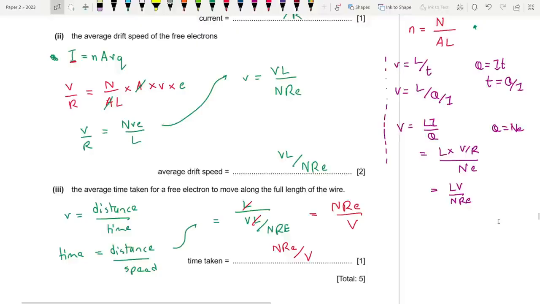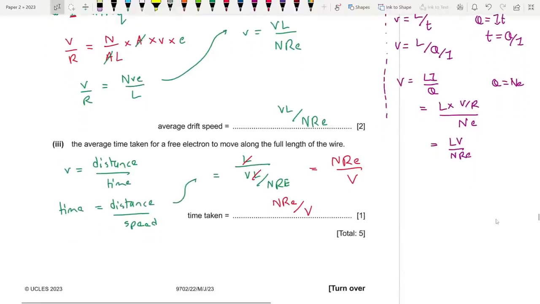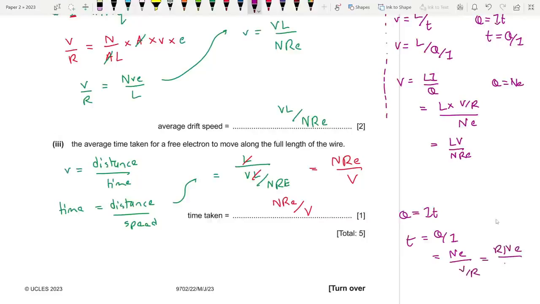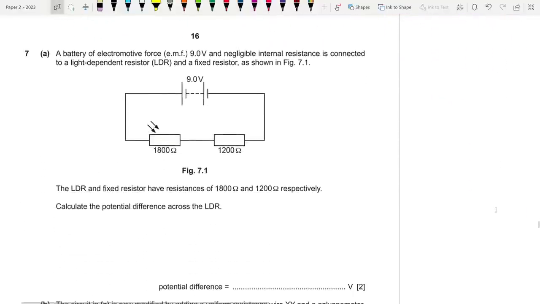I would honestly go for the one on the left though. And for this last one, for part 3, there is also another route. You know that Q is equal to IT. So time is just Q by I. You know that Q is Ne and I is V by R. So after reciprocal, you end up with RNE by V. Same answer, okay? Moving on to question number 7.